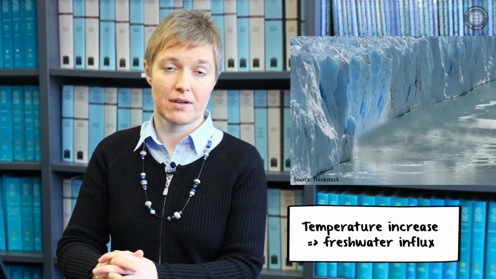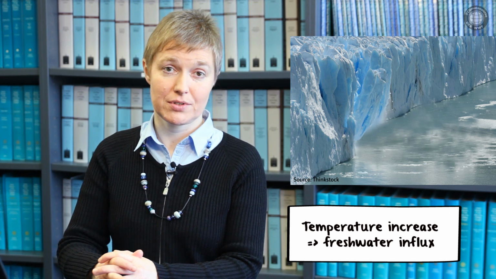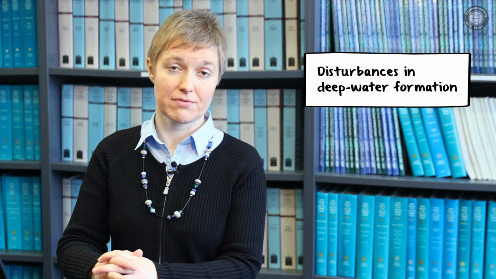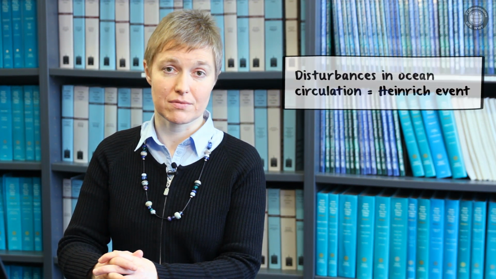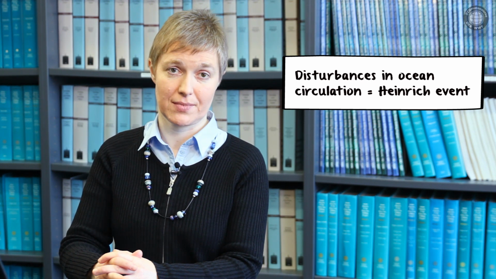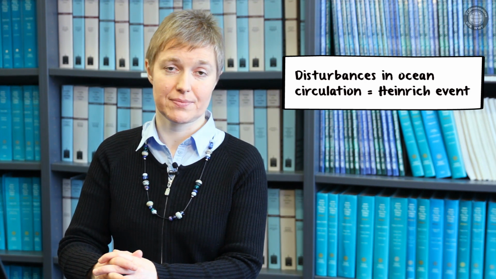Rapid fluctuations can be triggered at a point in the climate system where we would least expect them, at continental ice sheets. They can become unstable or melt due to temperature increase, and finally a significant amount of fresh water flows into the oceans, for instance into the North Atlantic, and causes the salinity there to decrease. As a result, the deep water formation in the North Atlantic is massively altered. It is weakening. However, deep water formation in the North Atlantic plays a key role in the global ocean circulation, and therefore freshwater input into the North Atlantic can lead to a disturbance in the entire ocean circulation system. This is when we speak of a Heinrich event.